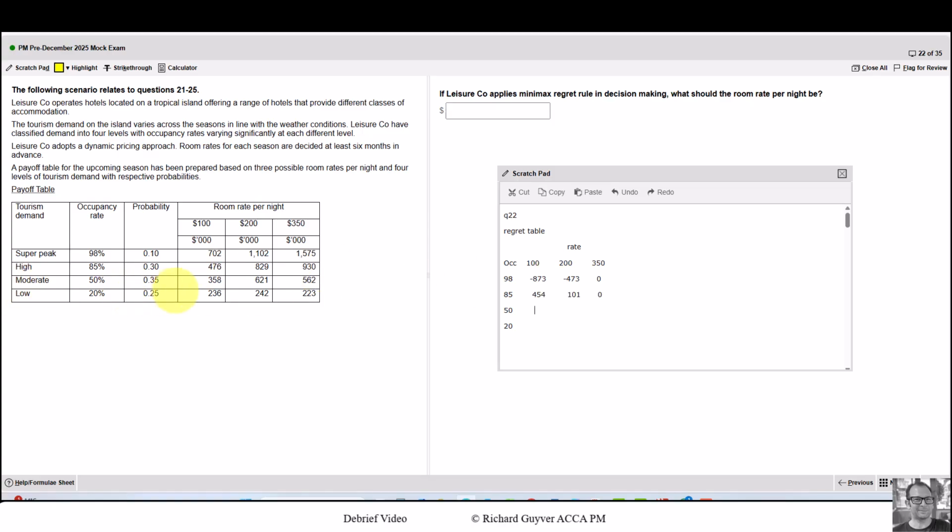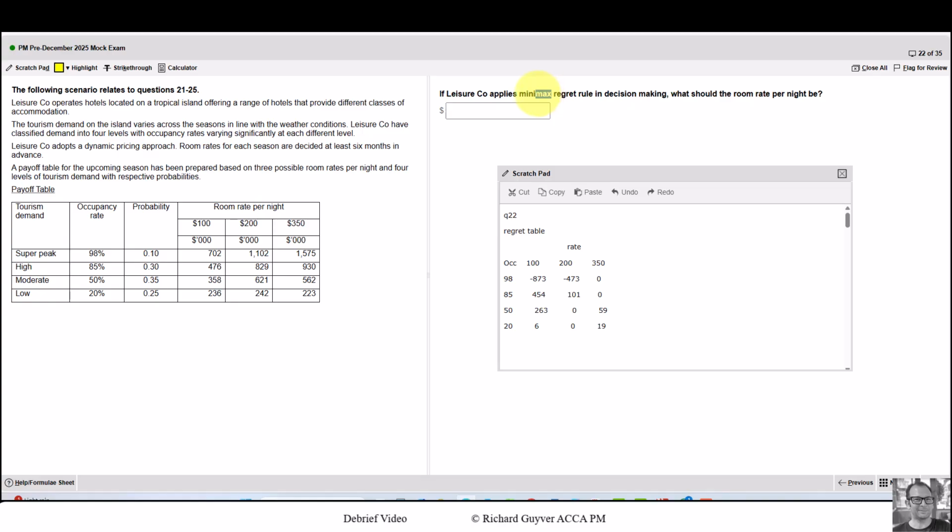For moderate demand, the preference would be to have 200 a night, because that gives us 621, so there'd be no regret had we chosen 200. So this time it's the difference between this one, and the difference between this one and this one. Finally, with low demand, 242 is the highest, so that's our no regret position, and then we compare to the other two. So this is our regret table. That's the first bit here.